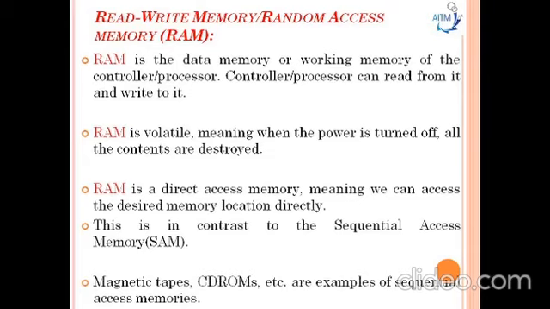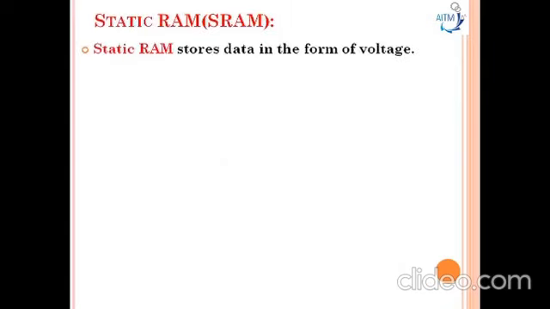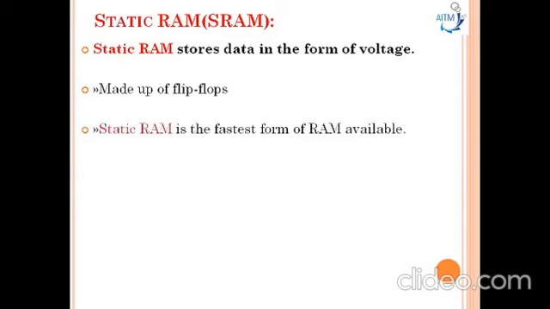Now we'll go through the different types of random access memories. The first type is static RAM, then dynamic RAM and NVRAM, that is non-volatile RAM. Now we'll study the static RAM. So what is static RAM? A static RAM stores the data in the form of voltage, and it is made up of flip-flops. Static RAM is the fastest RAM available in the market.